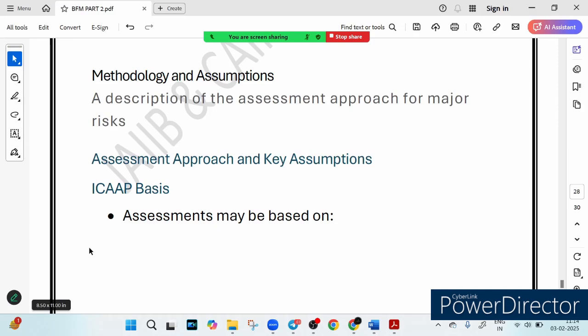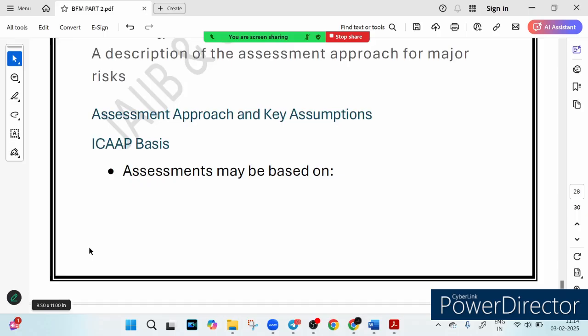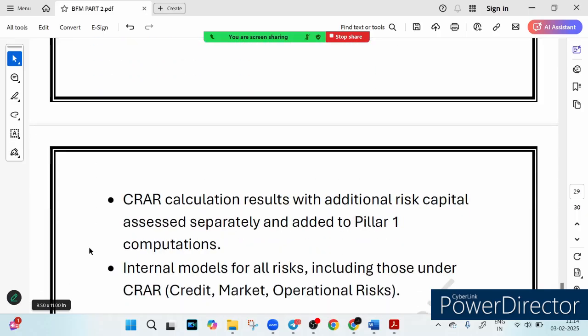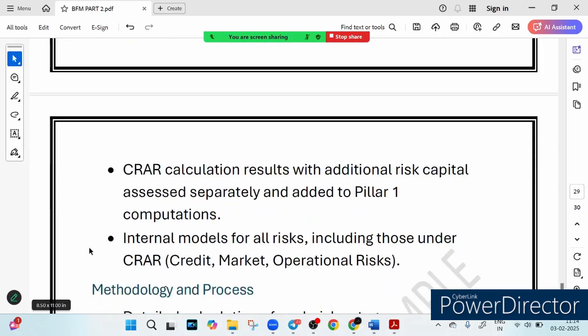So friends, ever wondered how banks decide how much risk they can afford to take? Do they guess? No. There is a detailed science behind it, and today we will break it down in the simplest way possible. So the method behind the magic is how risks are assessed. Banks follow a structured approach, right? It is not about calculating numbers. It is about understanding the risk, making assumptions and running tests.